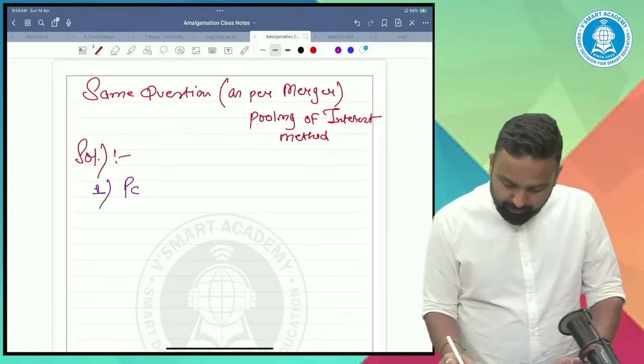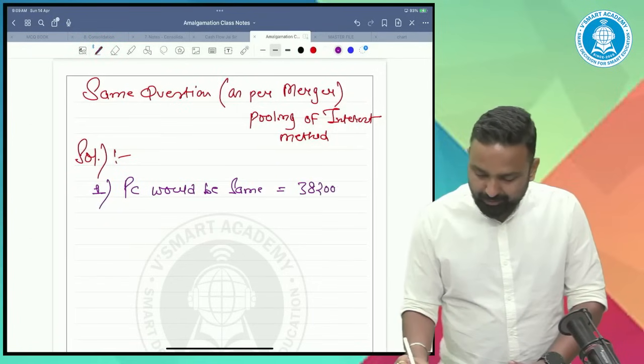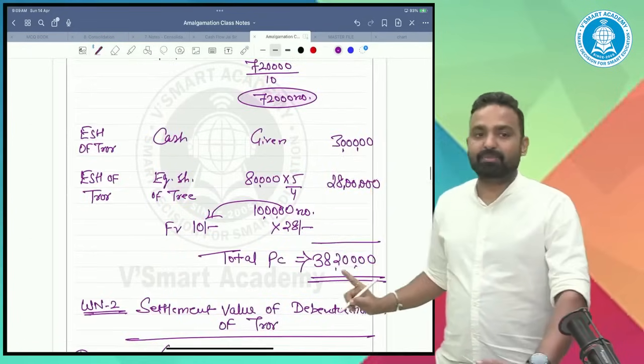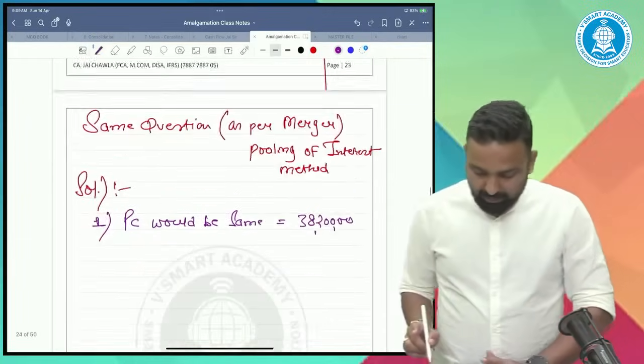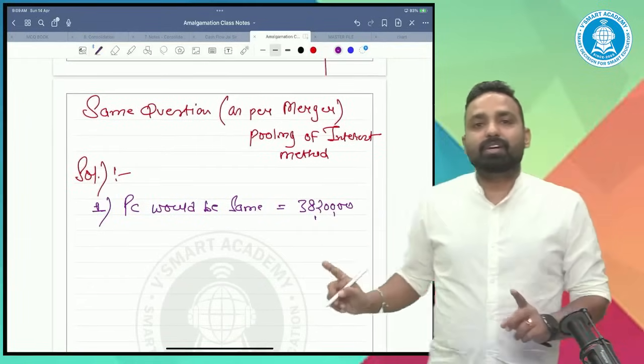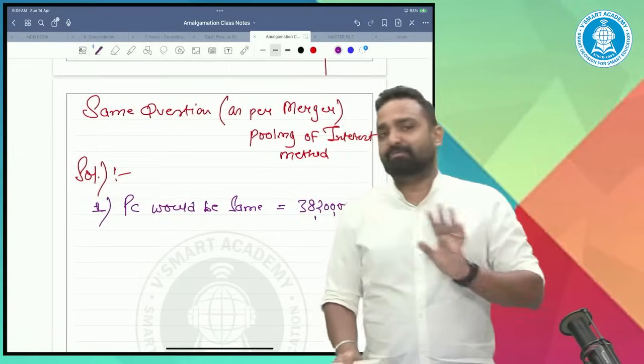First, PC would be the same. That means 38 lakh 20,000. PC working would be entirely the same. Why, sir? Because I already told you that as far as PC is concerned, it doesn't matter whether you are doing amalgamation in the nature of purchase or in the nature of merger.